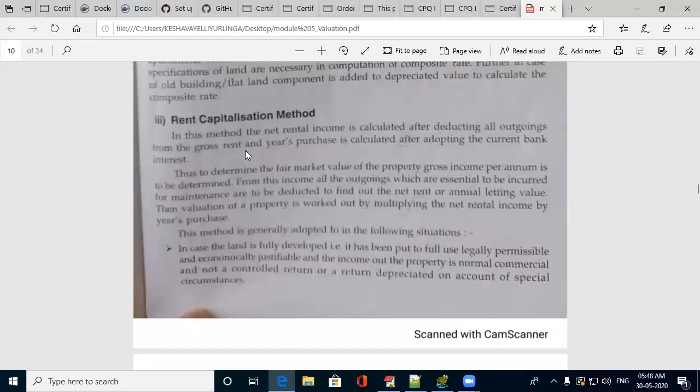Rent capitalization: if you are putting a property out on rent, you have to work out the annual rent. Yearly, whatever rent you are going to get, excluding the outgoings, that means the net income which you are getting in terms of rent, based on that you can also value the building.